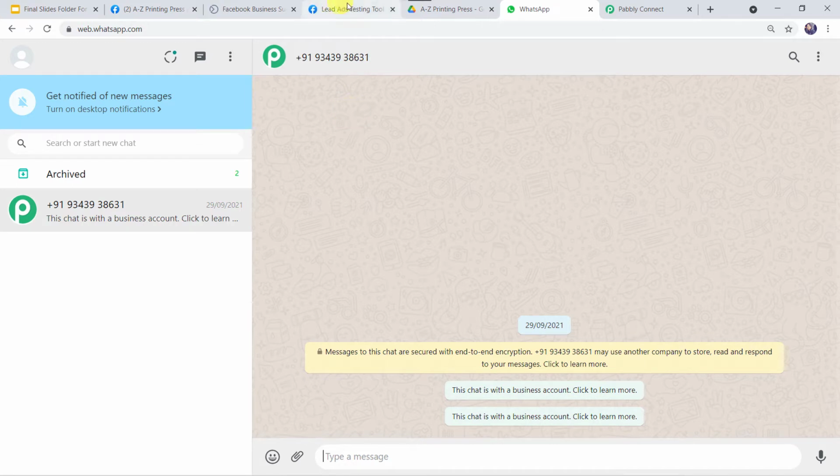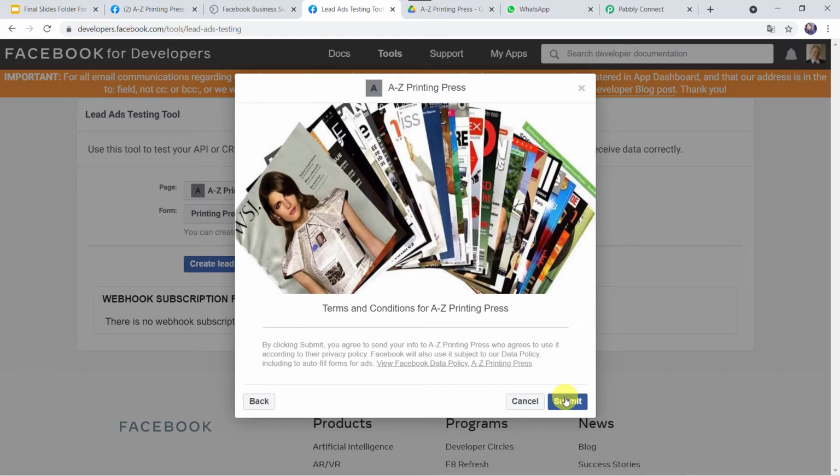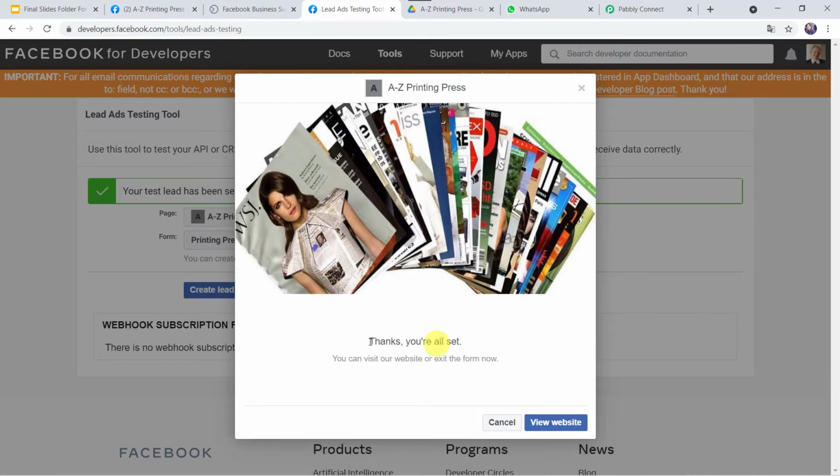So let us just fill this form. I'll give the email address as adamsmith25@gmail.com. Let's give the full name as Adam Smith, and I'll just give his mobile number over here. And let's click on next and submit. Thanks, you're all set. Okay, now let's check the WhatsApp number of the customer.